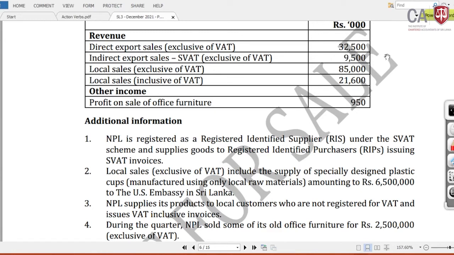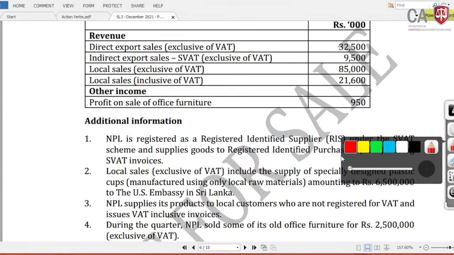You need to take the tax credit under the SWAT credit voucher values when we are computing the VAT payable. Then next one, local sales inclusive of VAT include the supply of specially designed plastic cups manufactured using only local raw material. That's why I'm telling you, you should maintain your quality of reading.